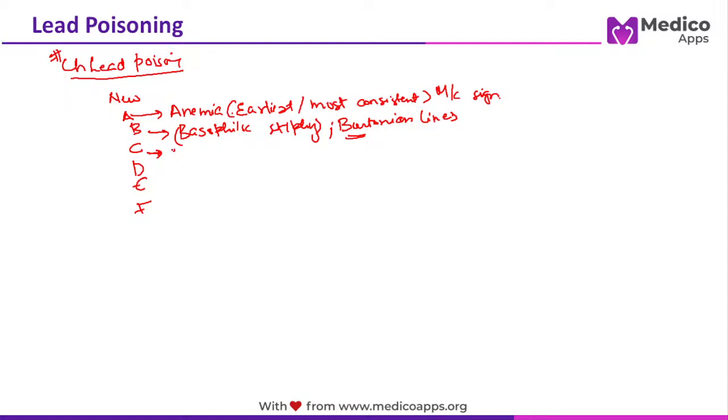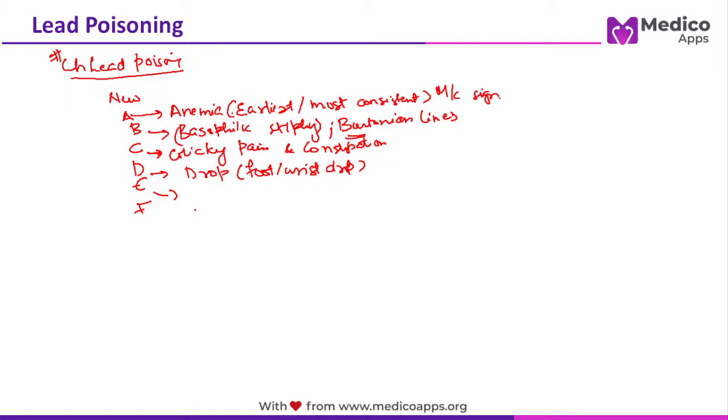Let's talk about C. C starts with colicky pain. All of these patients will complain of colicky pain. Another very important part with C you have to remember is constipation. Very few patients will have diarrhea. Mostly, chronic lead poisoning patients will have constipation. Clear? Let's talk about D. What does D stand for? Remember, D is for drop. So foot drop, wrist drop, very characteristic of chronic lead poisoning.